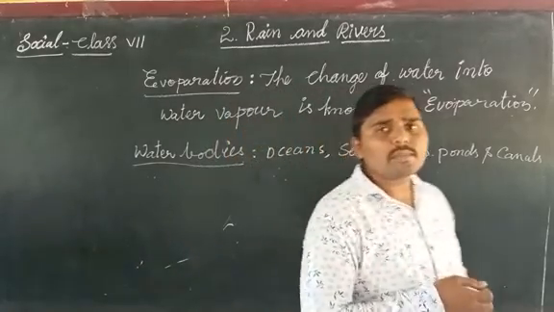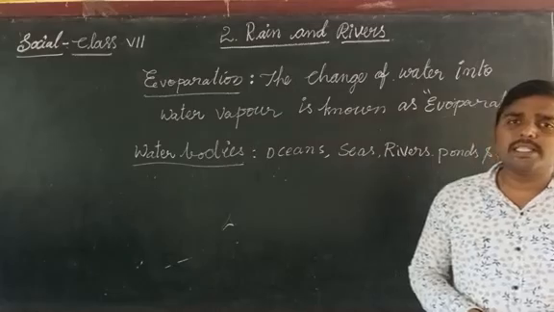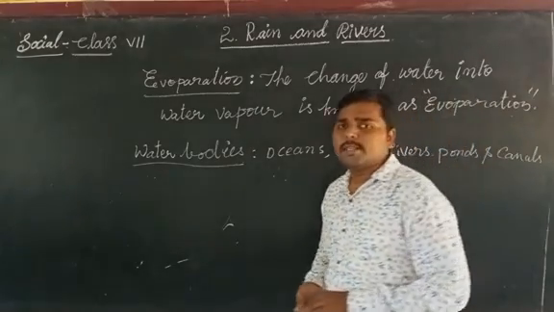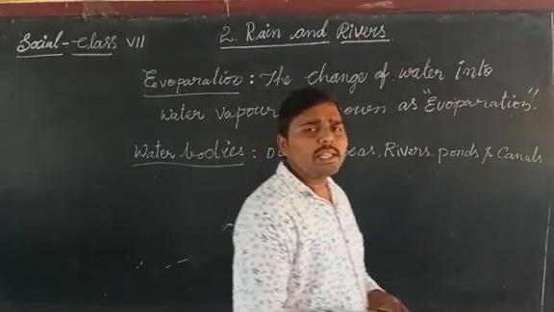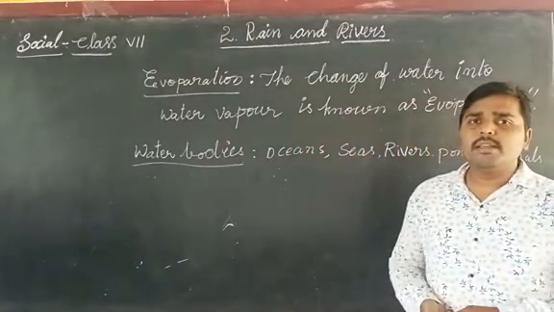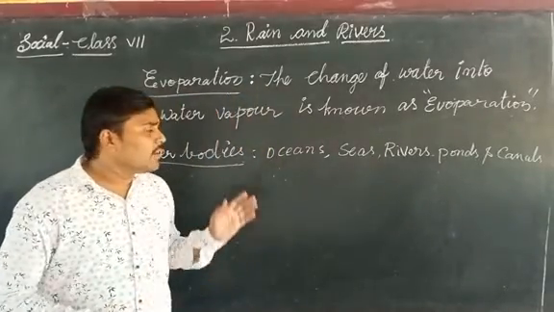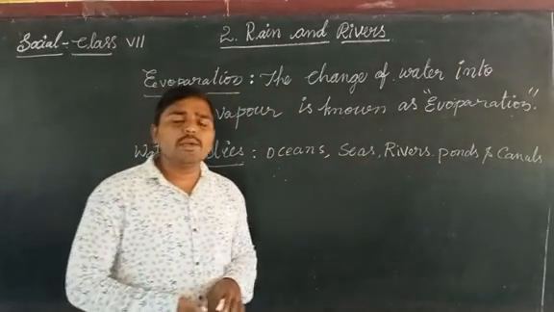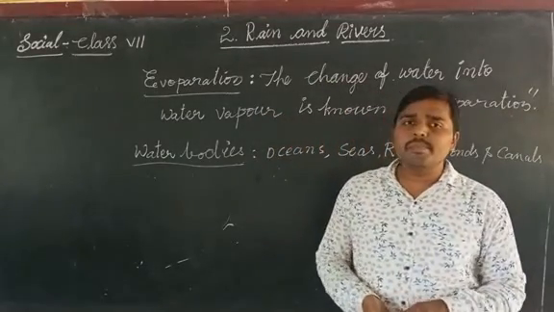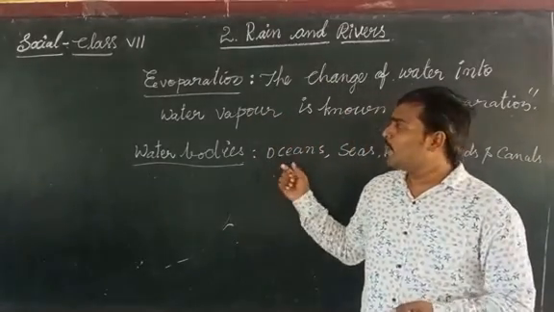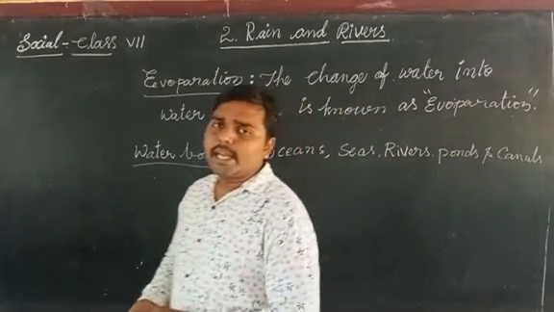Evaporation takes place at any temperature, but during the daytime we are having sun rays. That's why the evaporation takes place mostly during daytime.